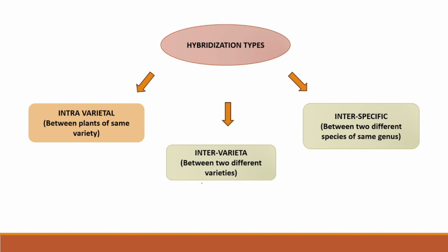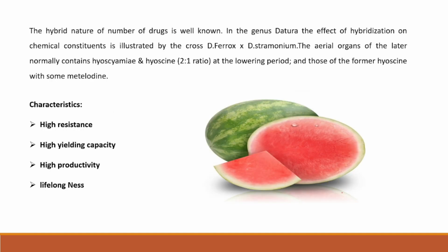Coming to hybridization types, we can see there are three types. Intravarietal, if it is done, the crossing will be done between the same species, same variety. If it is done between two different varieties, that will be intervarietal. And if it is done between two different species of the same genus, that is interspecific. So this is about hybridization types, and we'll see the characteristics.